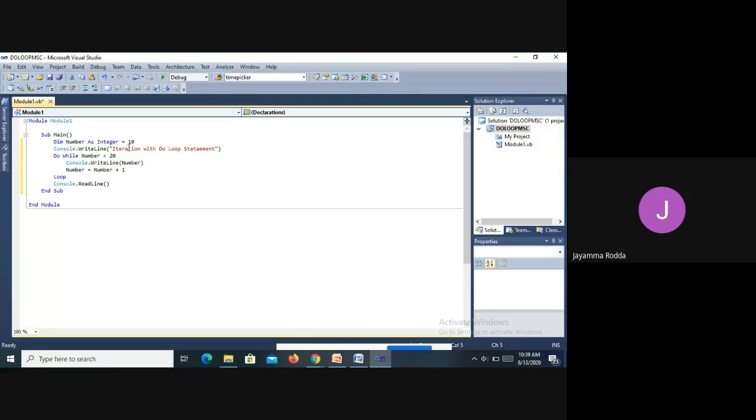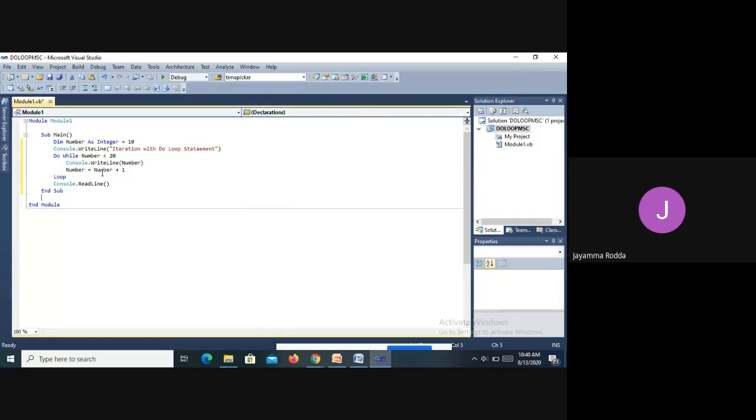So 11 is checked here. 11 is less than 20, so the condition is true. Since it is true, it will execute the list of statements here. Then again increment, 11 will be incremented to 12. 12 is compared, again 13. 13 is compared and printed and again incremented to 14. 14 is compared and printed. And this process goes on until 20.